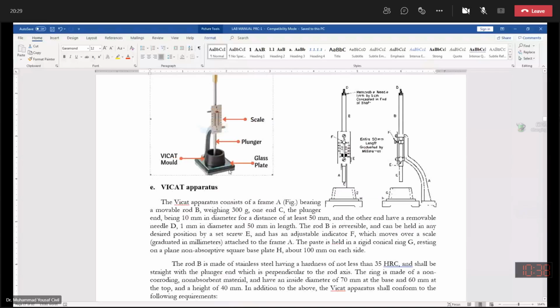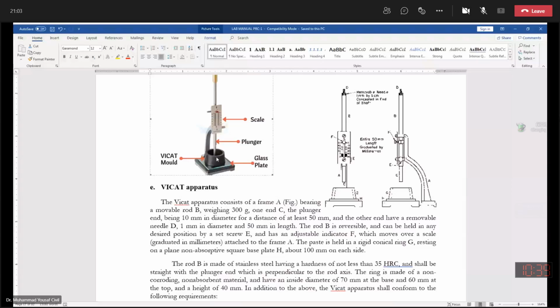Otherwise, if it is corrosive, it will not give you the true value. Similarly, because the cement paste sticks onto the surface of the mold, the mold should also be non-absorbent. Otherwise, it will suck the water and not give you the true value of the consistency.